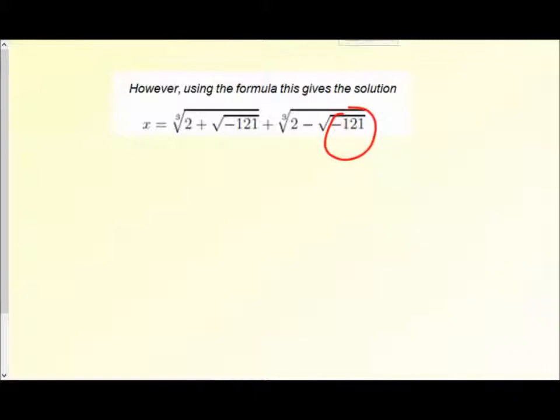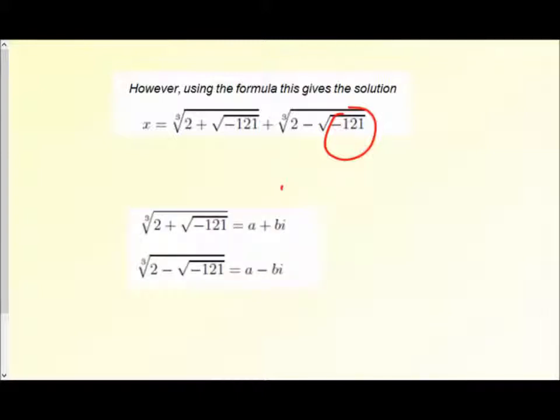So the mathematicians at the time said, well, that's just impossible, we can't solve that type. But Bombelli said, well, just carry it on, work it through and see what happens. And he found that if you did, you'd get the solution that we'd found just now.